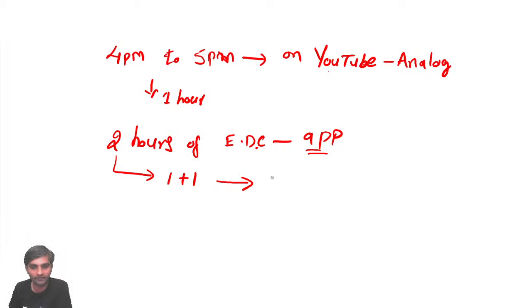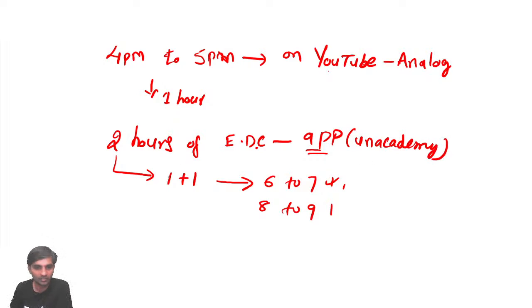Shall I take from, anyway this 4 to 5 I am occupied. So shall I take from 6 to 7 and 8 to 9? 1 hour plus 1 hour. Is that okay for you? This is on the Unacademy app. Because if I take before 4 p.m., you will be going to colleges. So what I'll do is 6 to 7, 8 to 9, or 6 to 7 or 7:30 to 8. Something, by 9 I'll finish.